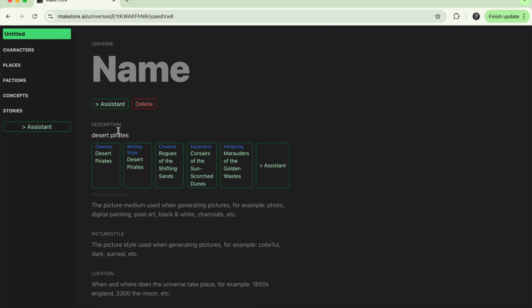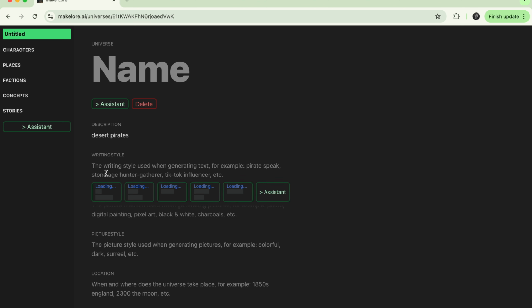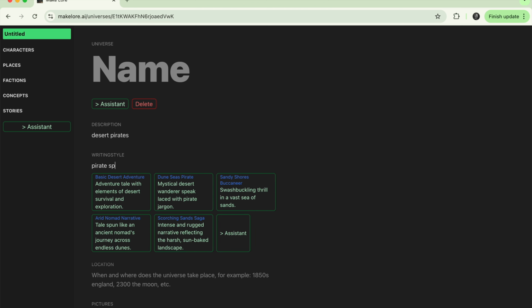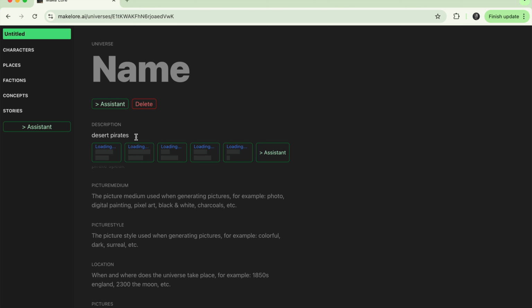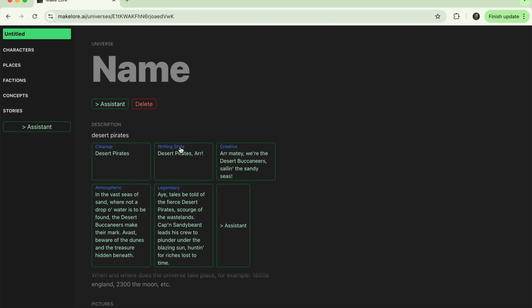So the cleanup is going to just fix the capitalization and the punctuation for me. And then the writing style is actually quite interesting. So what you can do here is that you can put a writing style for the generated text. So to demonstrate this, I'm going to put pirate speak to make it a bit more extreme. So if you click this now, you'll see that the suggestion for writing style will include this kind of pirate speaky R, and the rest of these will also be based on that. So the third and the fourth and the fifth here are a bit more creative versions of what you put in here.